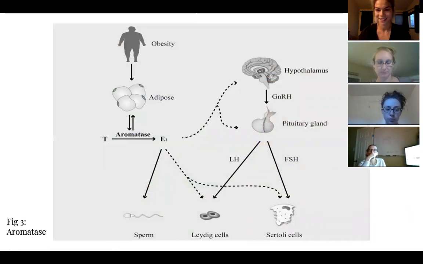In this diagram, what we want to note is that all the dashed and dotted lines represent inhibition. The secretion of testosterone is mainly controlled by the hypothalamic pituitary gonad axis, or the HPG axis, which also involves the releasing of gonadotropin releasing hormone to stimulate both FSH and LH.